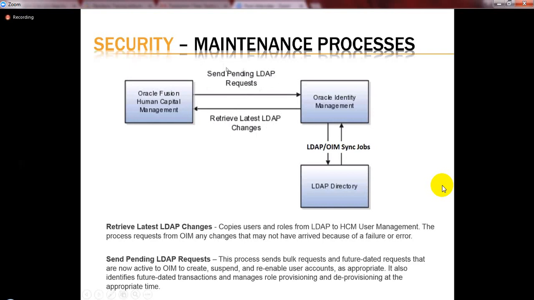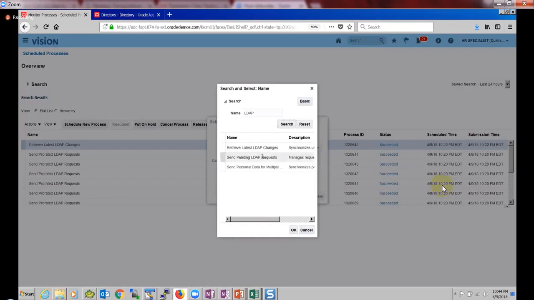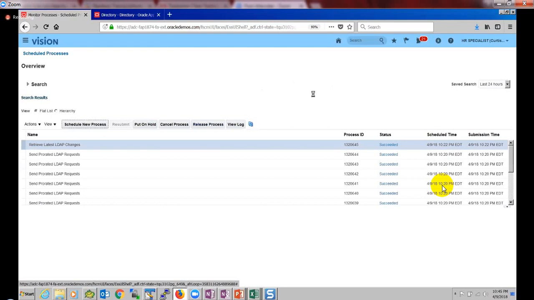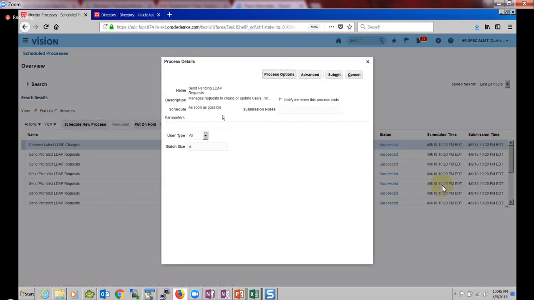Let us say every night at 12 o'clock I want to run this job. How do I do that? I will go here, select send pending LDAP request, click on OK. In this window, decide what parameters we are planning to give to that job, and then click on advanced.